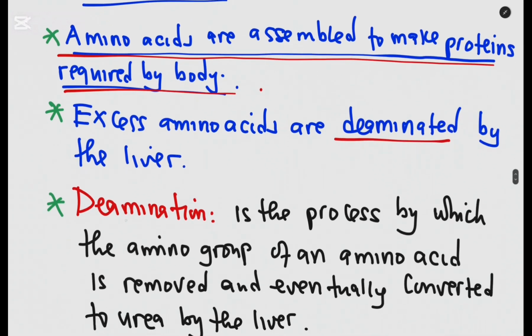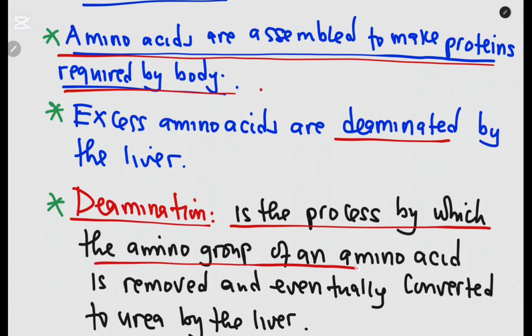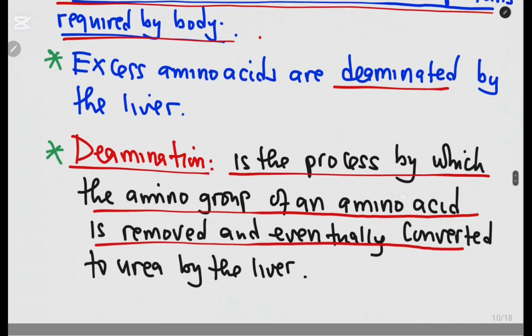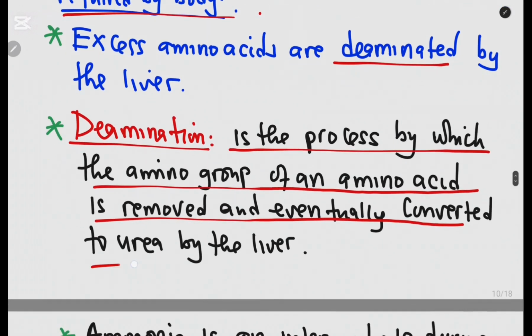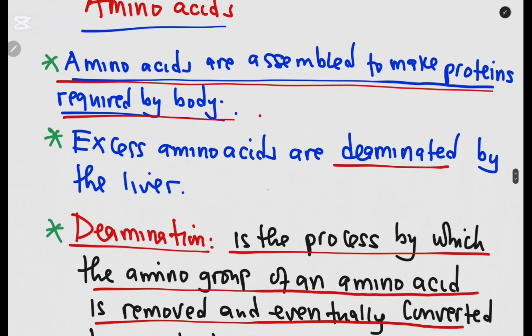Another term that we have come across here is deamination. You need to know this term very well, or how to define it. Deamination is the process by which the amino group on an amino acid is removed, okay, and eventually converted to urea by the liver. So an amine group is something like this, and it is removed.